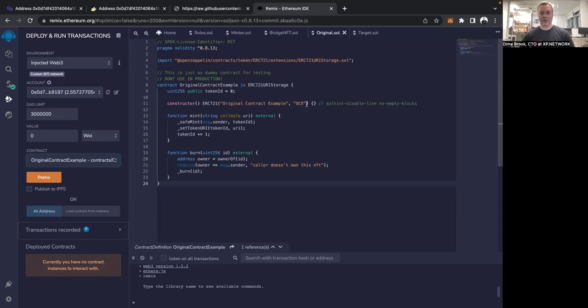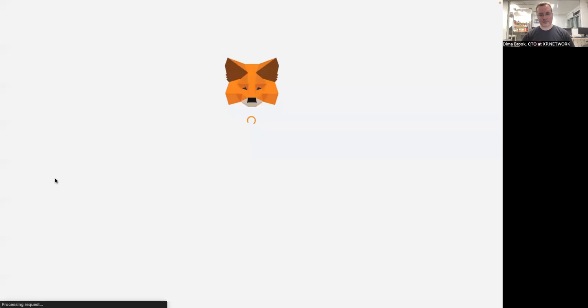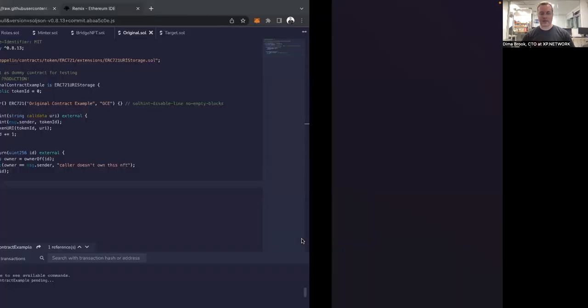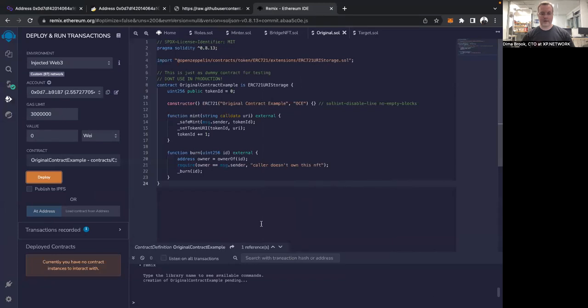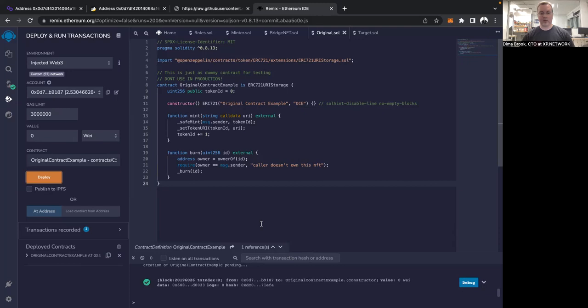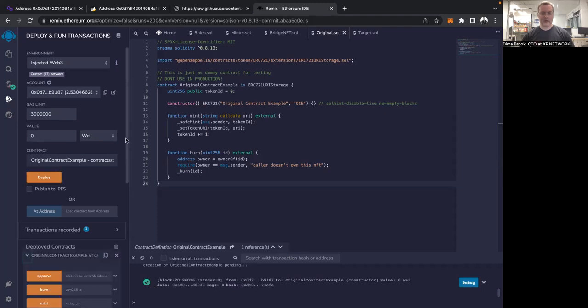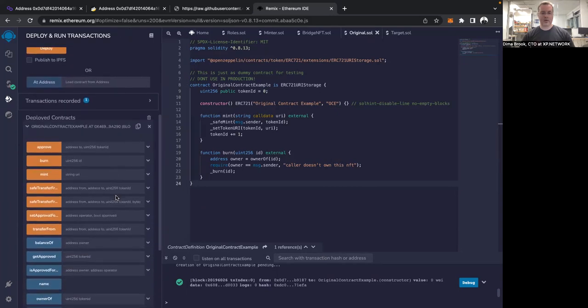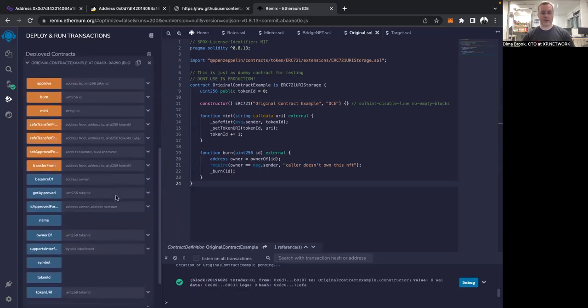We already provided all the necessary parameters by default in the contract code itself, so we don't have to provide anything here. We can just press deploy and sign this transaction in MetaMask. We'll have to wait a little bit since it's a transaction on a blockchain, and we can see that our transaction succeeded. And we have the address of this smart contract here. Let's see that, yes, the address is here. And we can interact with our smart contract right here.